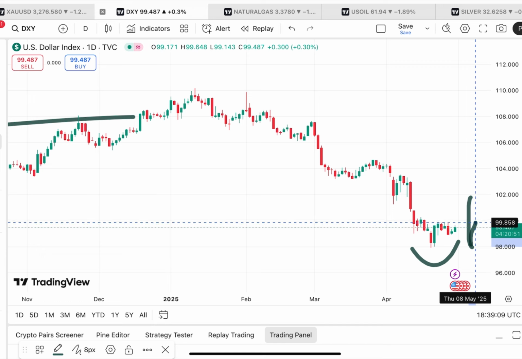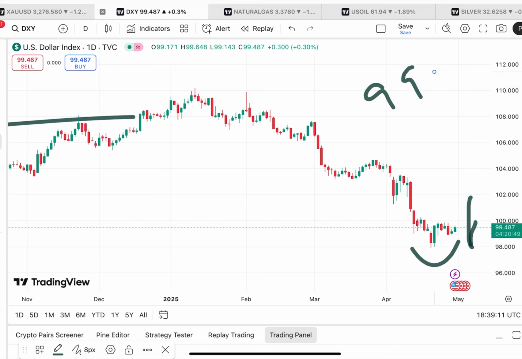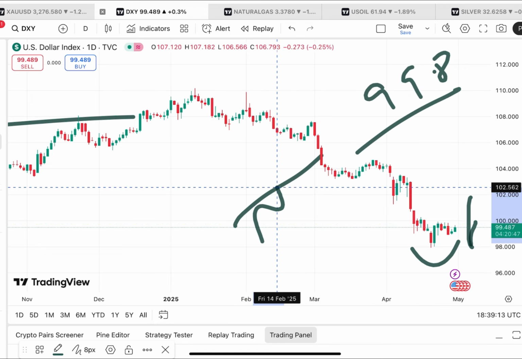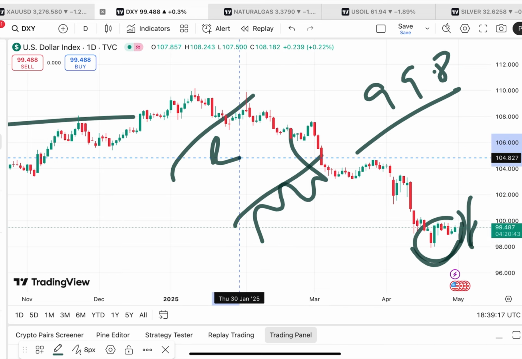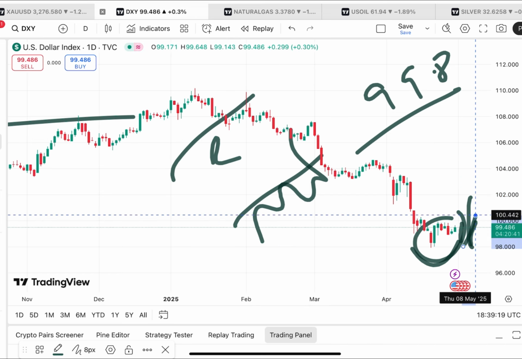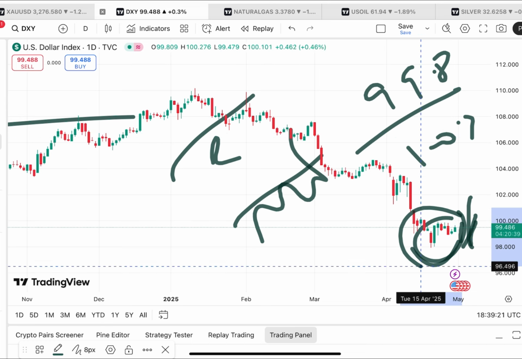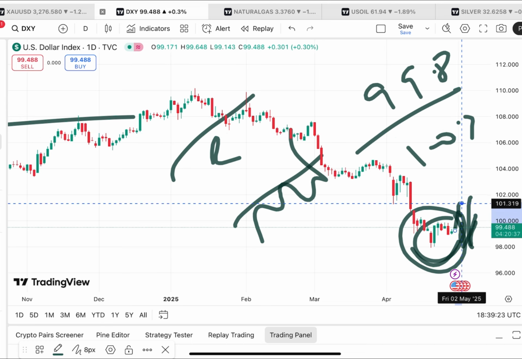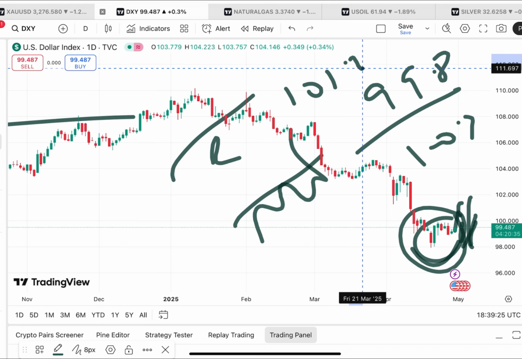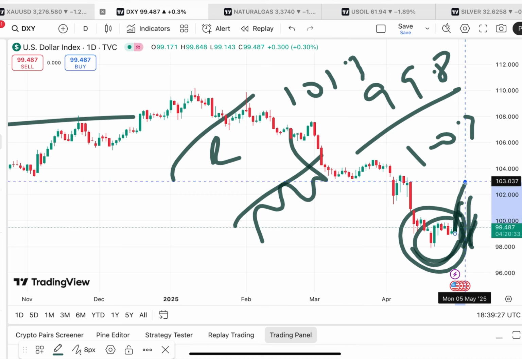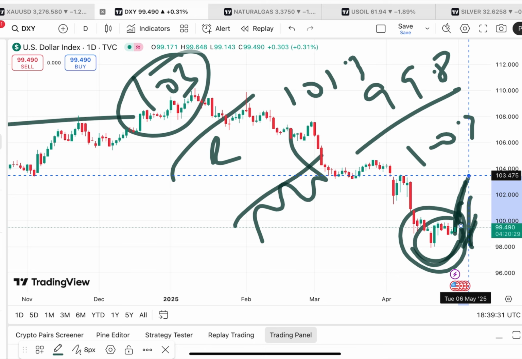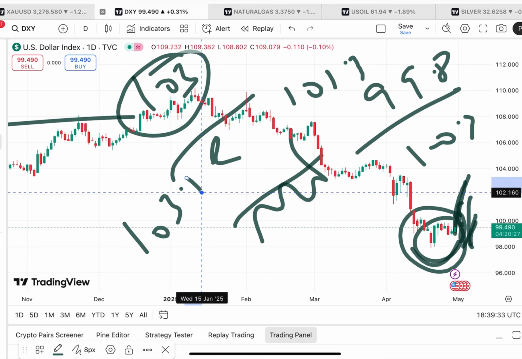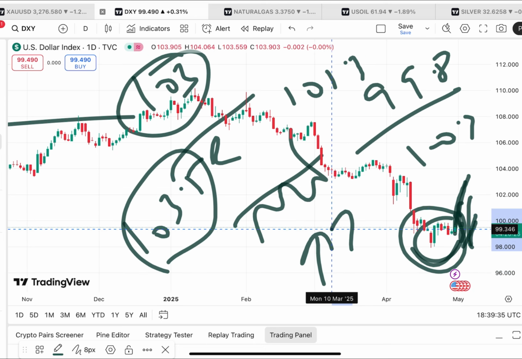But suppose if it started sustaining this level, probability of going towards 99.8 will be there, and that level can cross this particular level because this resistance is already weak, and then the price can move towards 100.4. If the price goes above that particular level, chance of going towards 101.3 we can see, and if that sustains, a further upside we can see towards 103. Suppose if the price moves above that particular level, chance of touching 103.5 will be there, and then a further upside will be there.